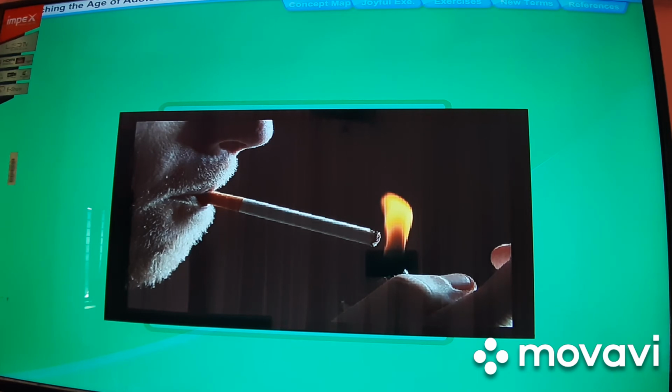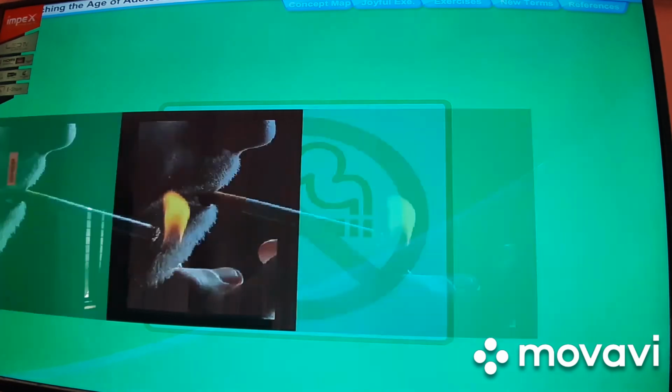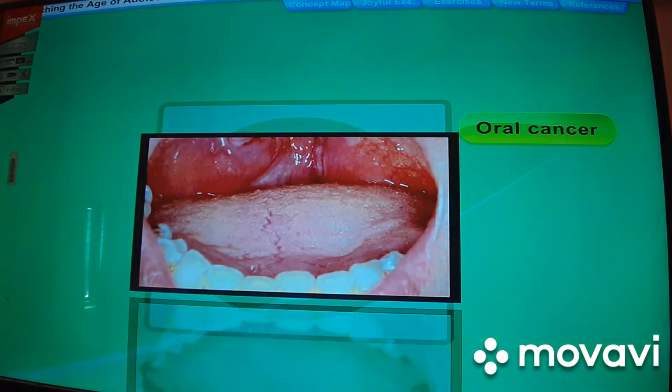Smoking of tobacco in the form of cigarettes increases the risk of lung cancer and heart attack. Tobacco chewing in the form of pan masala leads to oral cancer. Consumption of alcohol causes serious damage to the nervous system. It also damages the stomach, liver and kidneys. The harmful drugs like cocaine, heroin and opium damage the nervous system and other organs of the body.